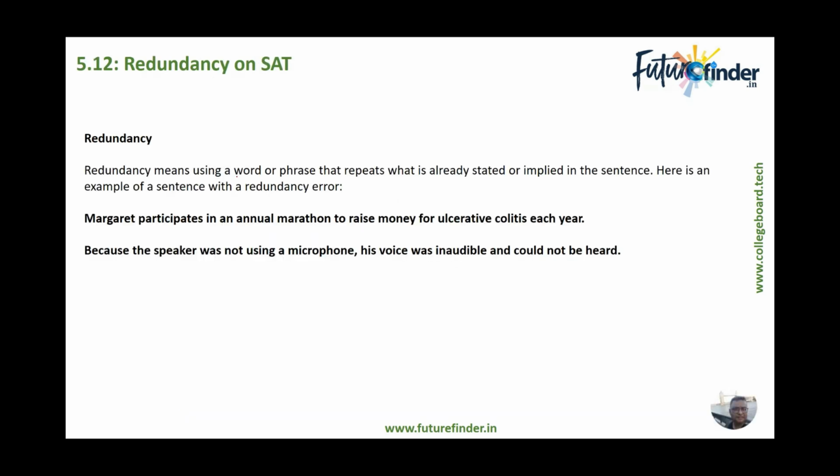Redundancy means to use the same word over and over again. In a sentence, I could say that something was happening in a certain word and then repeat the same thing in a different word in the same sentence. So one of the parts could be deleted. Let's take an example. Margaret participates in an annual marathon to raise money for ulcerative colitis each year.